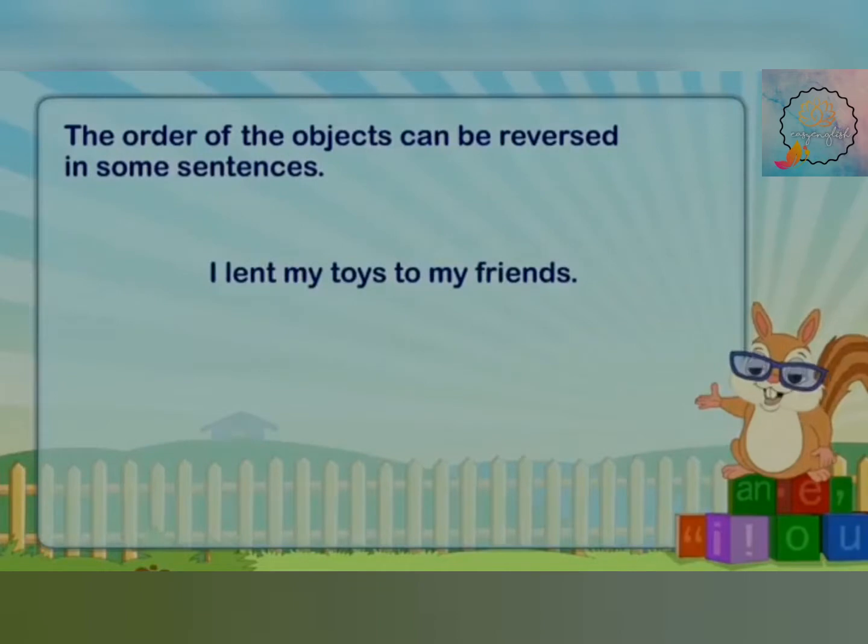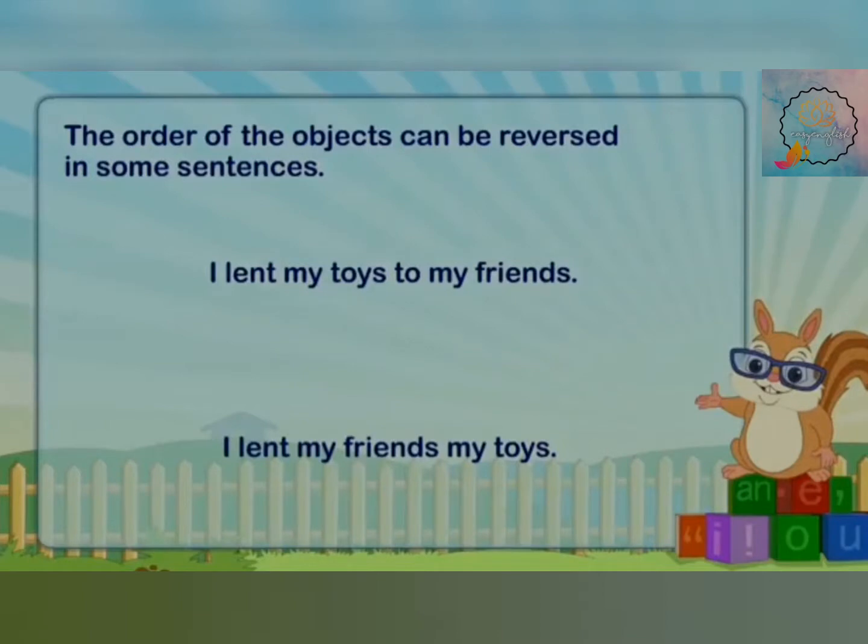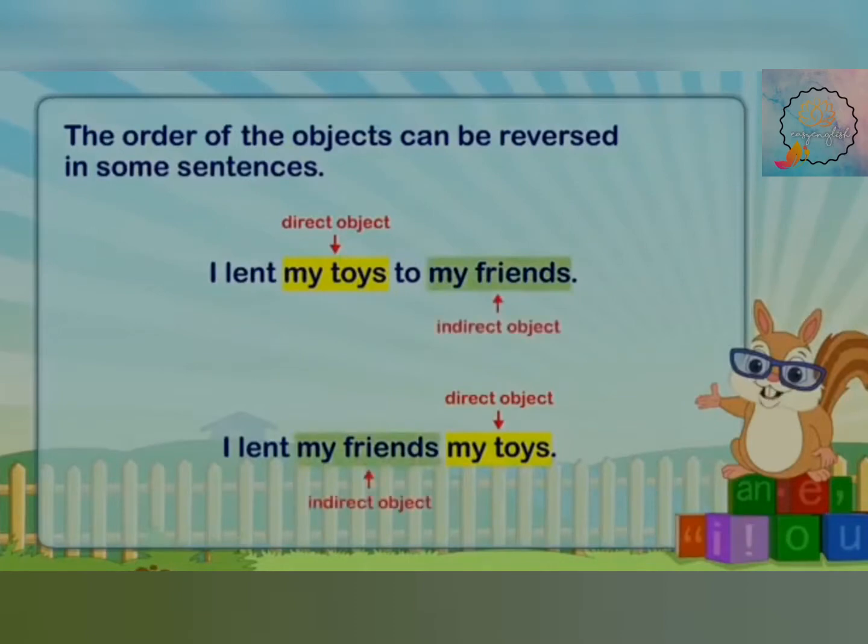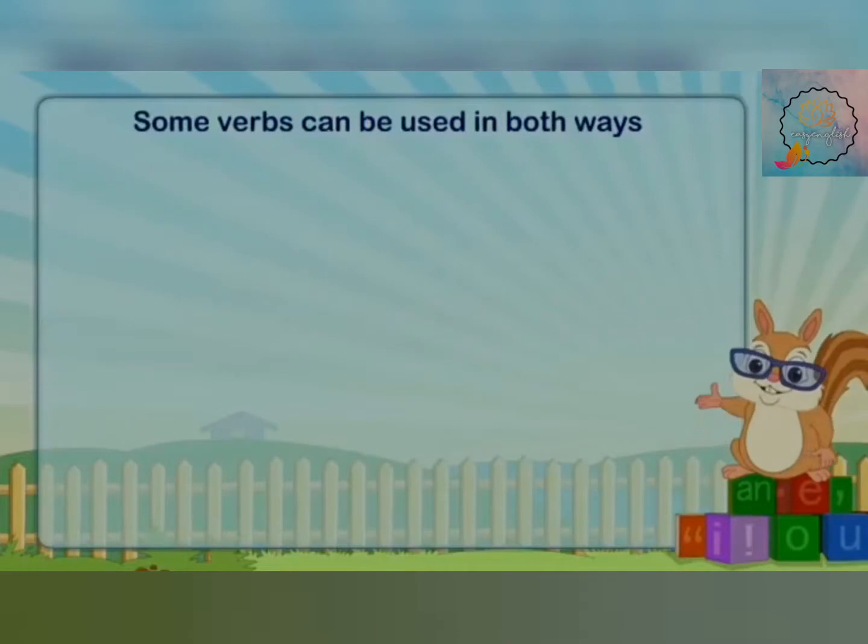For example, I lent my toys to my friends. I is my subject, lent is my verb, my toys is the direct object, and my friends will be my indirect object. In the second sentence, they are the same. So green color is for the indirect object and yellow is for the direct object.